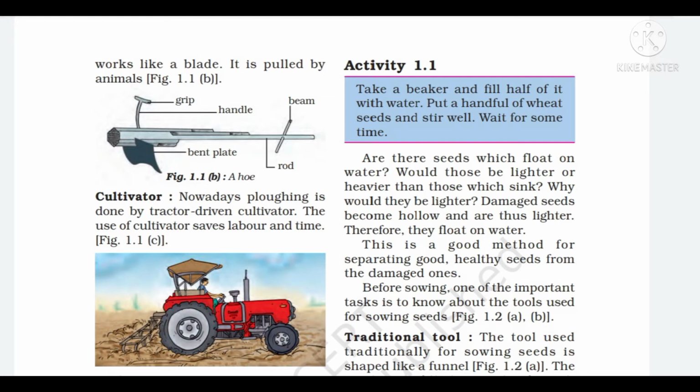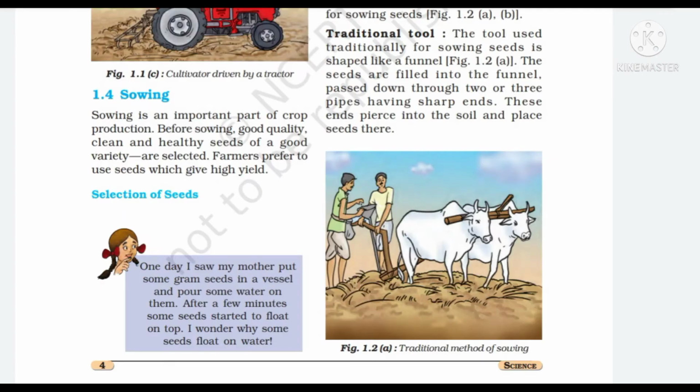Next agricultural practice is sowing. Sowing is an important part of crop production. Before sowing, good quality and healthy seeds are selected. Farmers prefer the use of seeds which give high yield. First, the traditional tool. The tool used traditionally for sowing seeds is shaped like a funnel. The seeds are filled into the funnel and passed down through 2 or 3 pipes having sharp ends. These ends pierce into the soil and place seeds there.